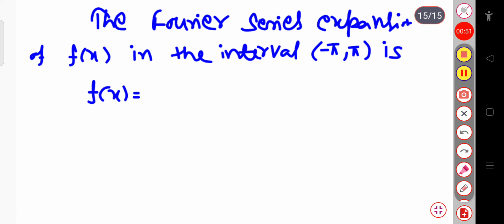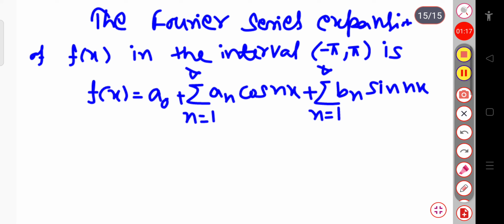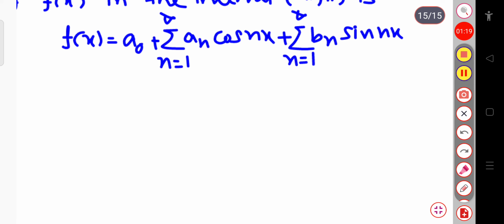It can be represented in terms of sine and cosine series by the help of the Fourier series. So we can write this is equal to a naught plus sum over n equal to 1 to infinite a n cos nx plus sum over n equal to 1 to infinite bn sin nx. So this is the Fourier series expansion.